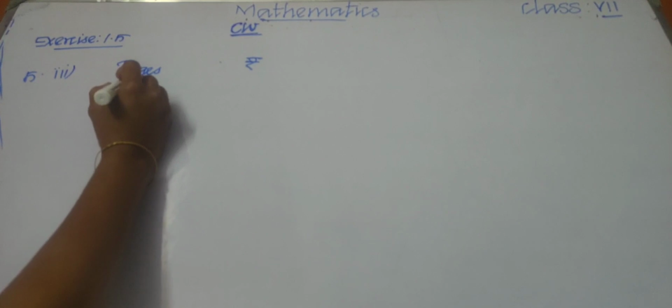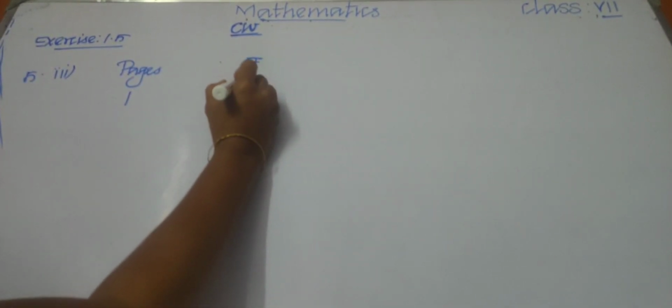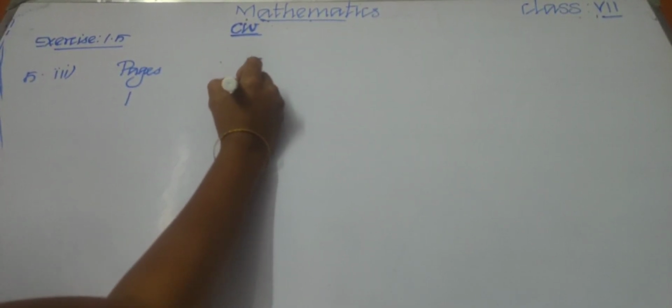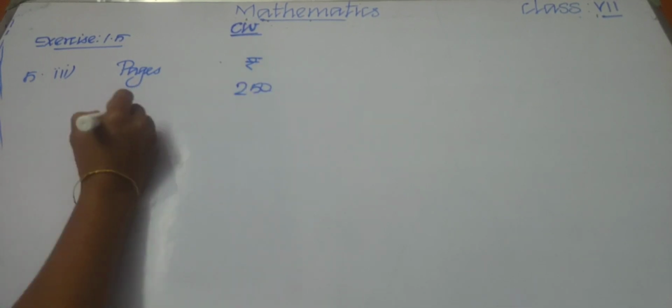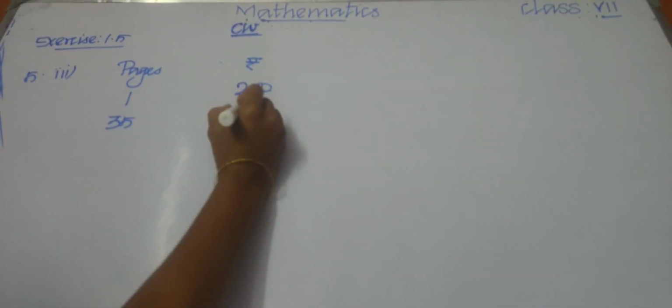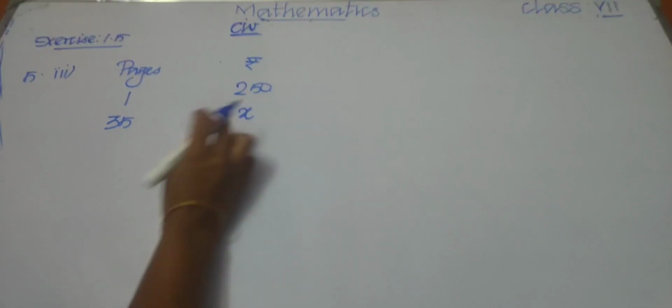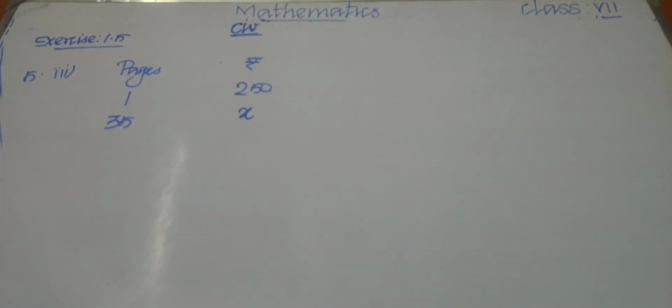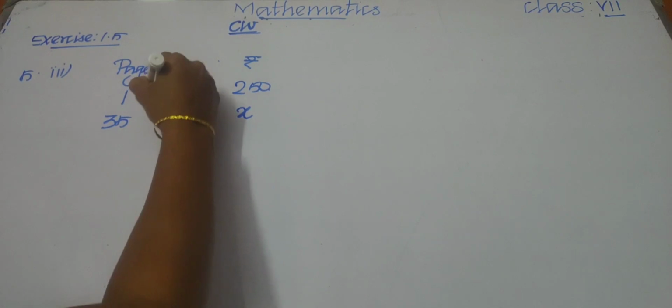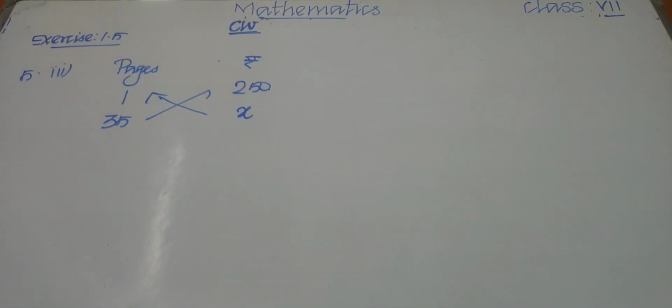So for one page we paid rupees 250. For 35 pages how much do they need to pay, rupees X? We don't know, we need to find that X. If you cross multiply you will get the answer. So this is the third question, that is your homework.